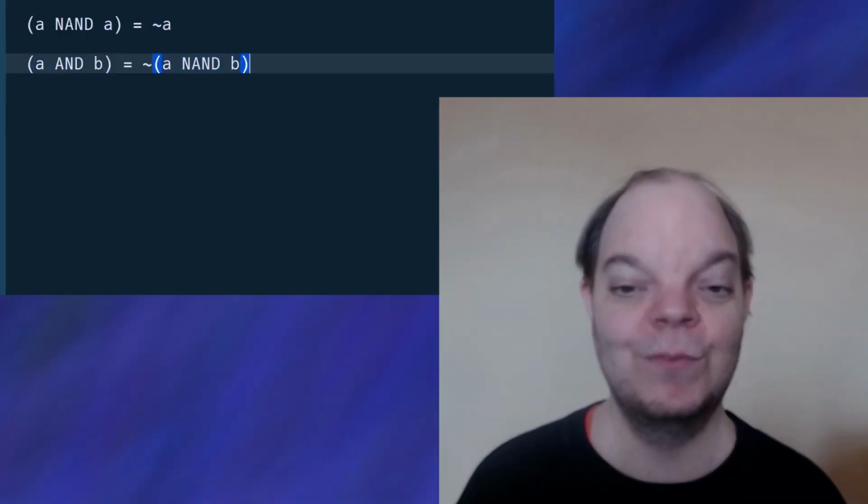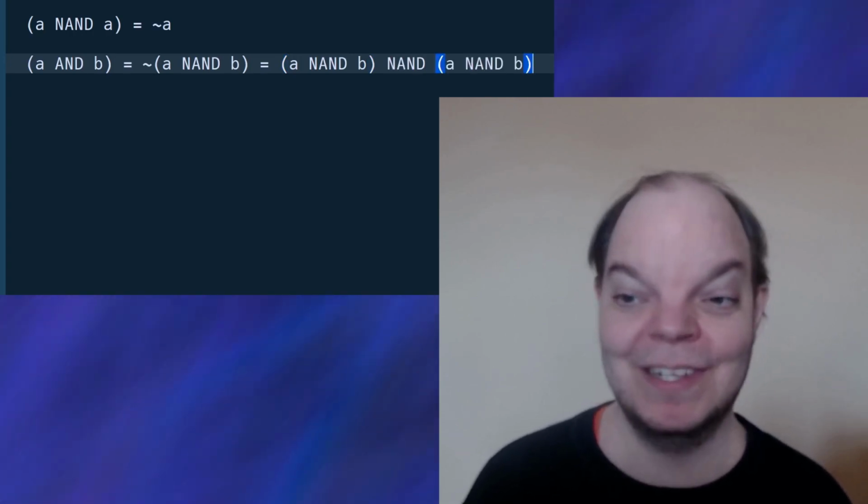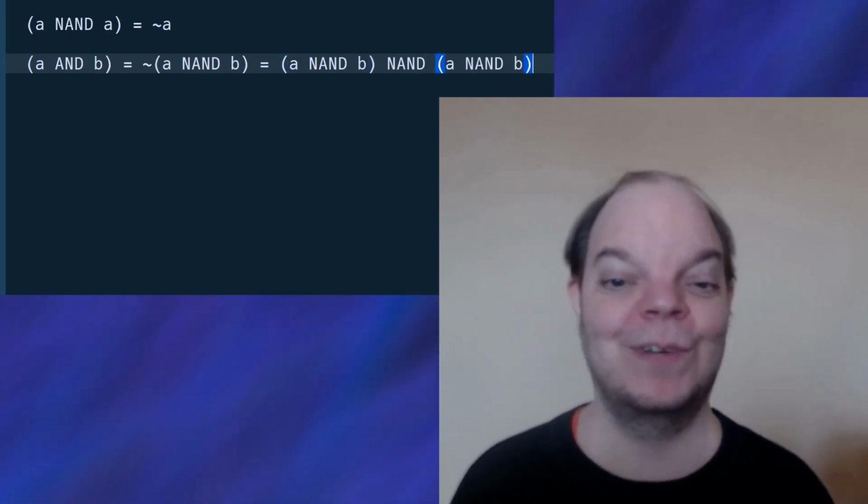Now, since NAND is basically the same as doing AND followed by a bitwise NOT, what we want to do is cancel out that bitwise NOT, which we can do by just doing another bitwise NOT. So, say we have numbers A and B and we want to AND them together. That is the same as NOT (A NAND B). And of course we know how to do the NOT. We've got a formula right here. So all we need to do is do the NAND and then NAND that with itself. And ta-da, we have a formula for AND.